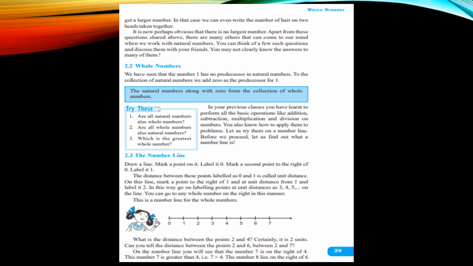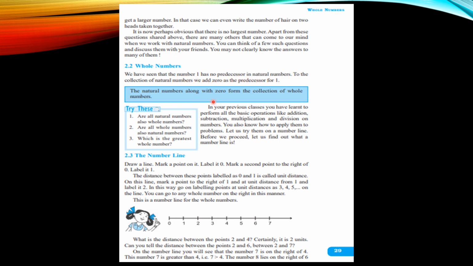So children, till now you have seen that we use natural numbers to make records. You can record anything using the natural numbers, right? If we continue with the natural numbers and go one step ahead, we will reach whole numbers. The difference between a whole number and a natural number is that the number 1 has no predecessor in the natural numbers.